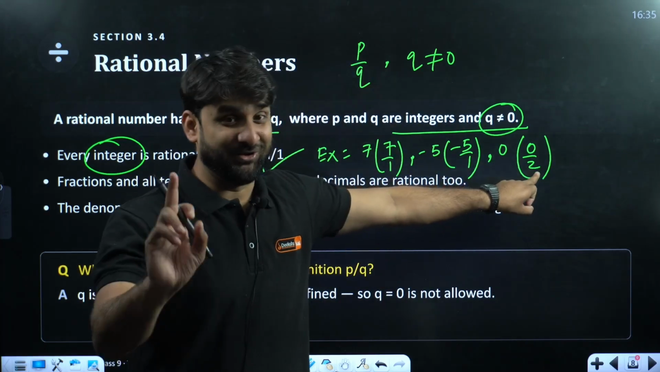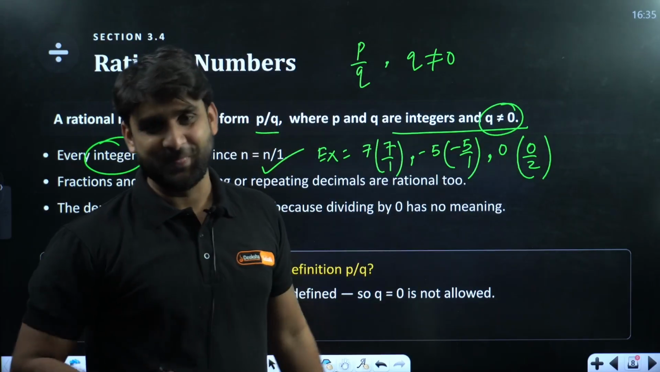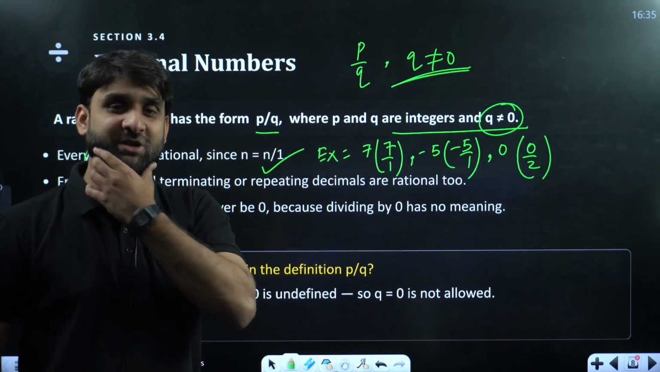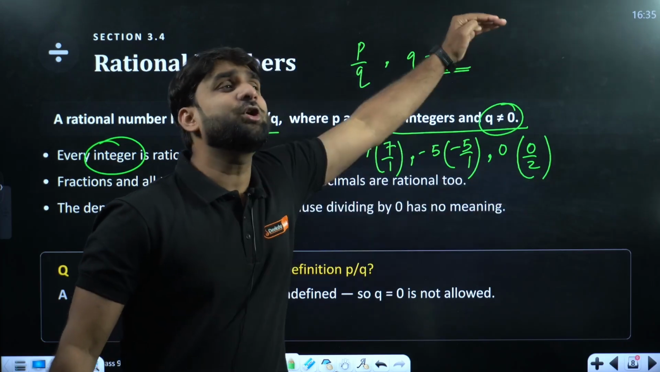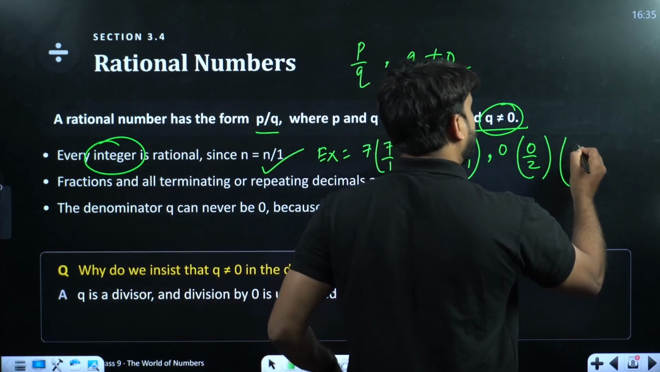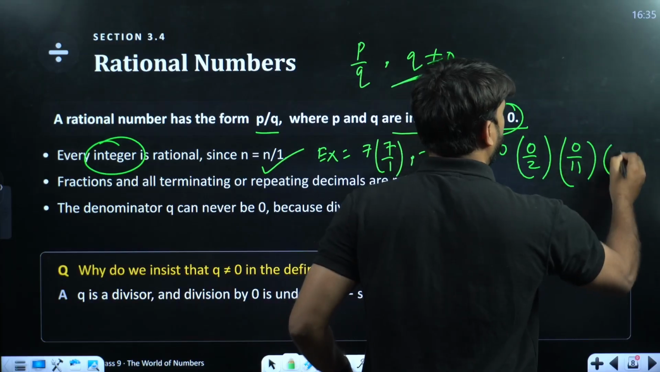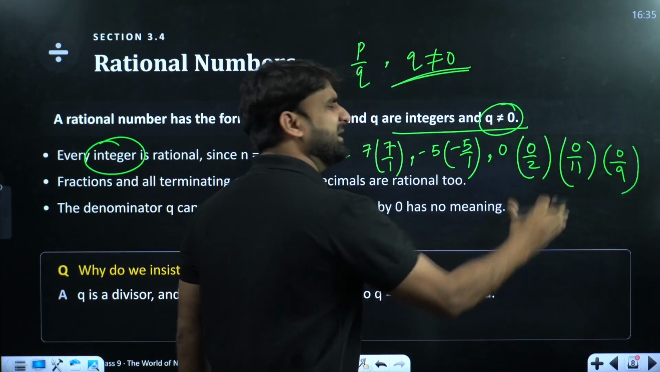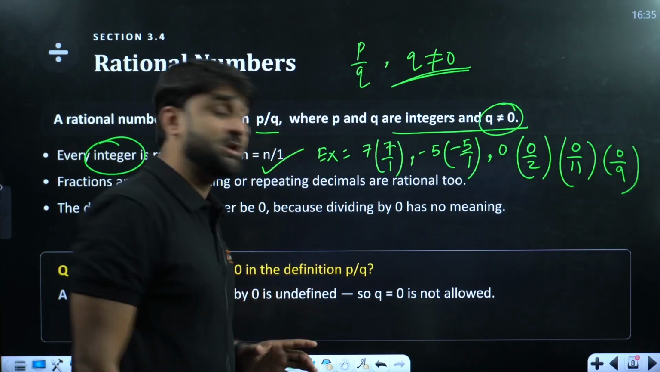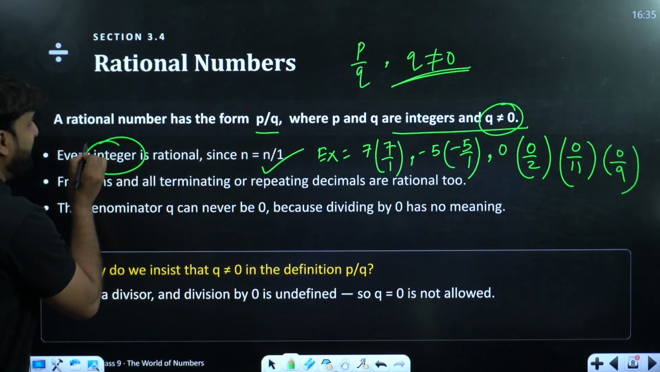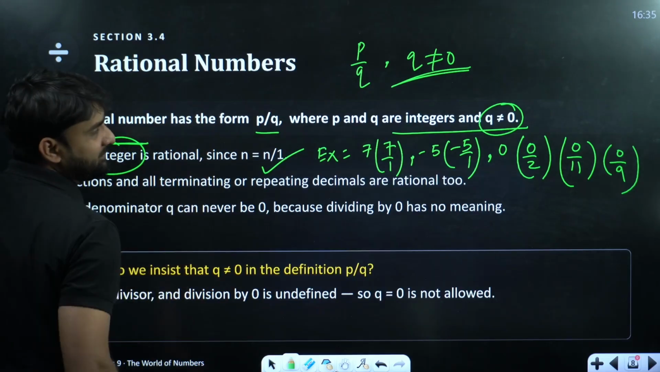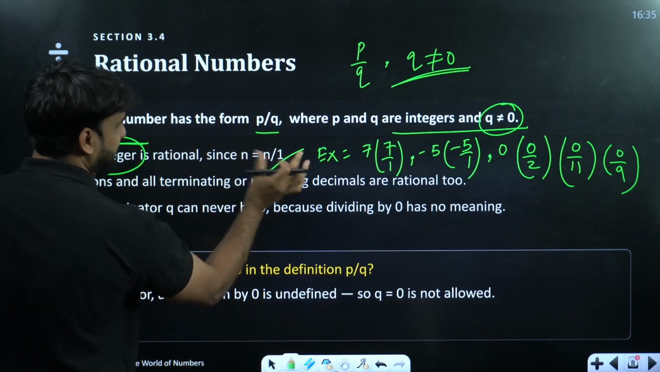Q is not equal to 0 because the denominator here is 2, and this is the condition for a rational number. So 0 is also a rational number, because 0 can be written as 0 divided by any number. We can write 0 by 11, 0 by 9, anything. All these values will give you 0. That is why I have given you the statement: every integer is a rational number, since it can be written as n equals n by 1.